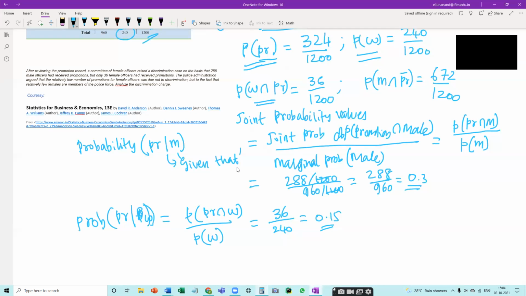Given that the officer is known to be male, the chance of getting promoted is 30%, while for a known woman police officer it's only 15%, which substantiates the women police officers' complaint that there has been a bias in promotions.